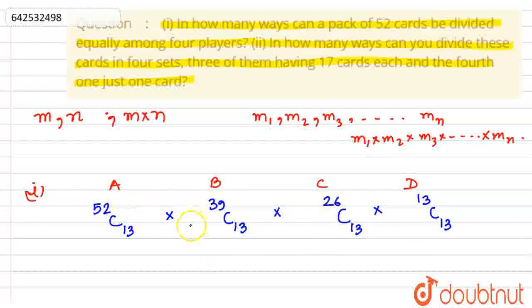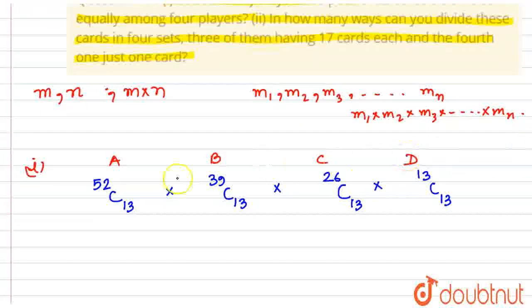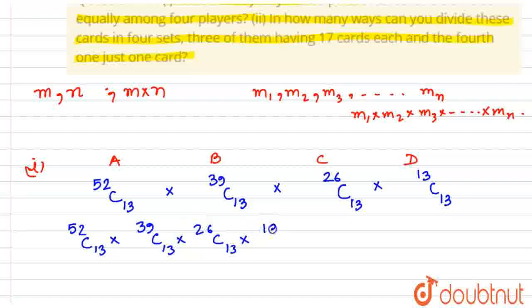So by the fundamental principle of counting, the total number of ways in which all of them can be given is the product. So the answer is 52 choose 13 times 39 choose 13 times 26 choose 13 times 13 choose 13.